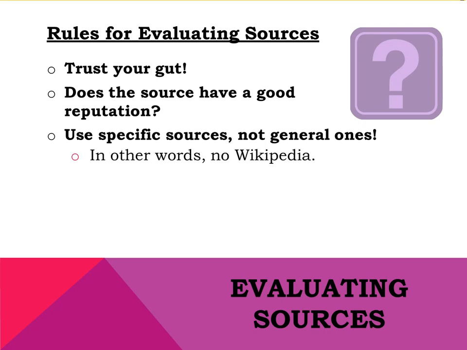Third, look for specific sources and avoid general ones. This means no Wikipedia or other encyclopedia-type sources. This is because an encyclopedia, Wikipedia included, offers a broad overview of a topic and is composed of information gathered from other, more specific sources. Encyclopedias are where you go to do research when you are in middle school. At the college level, you need to be doing deeper, more meaningful research on your subject.